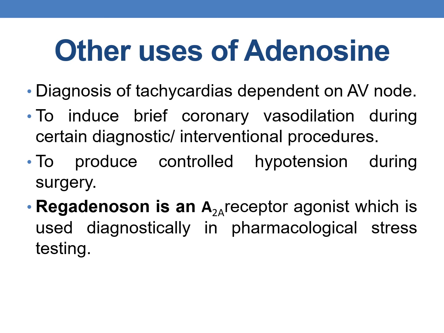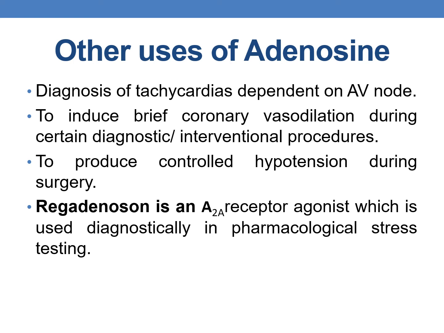Now coming to the other uses of adenosine. In addition to treating PSVT, adenosine is also used diagnostically. It is used for the diagnosis of tachycardias which are dependent on the AV node. And it is also used to induce brief coronary vasodilation during certain diagnostic and interventional procedures.